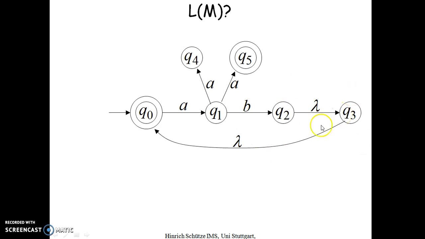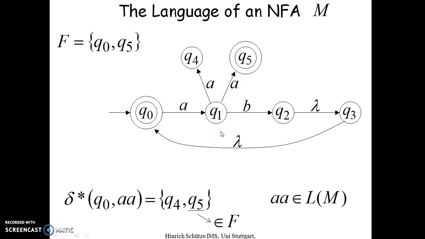So can we tell what is the language accepted by this automata? Definitely, because the initial state is the final state, it will accept lambda. Then it will accept AB any number of times, and also it will accept AA. Before that, we'll see the extended transition function.